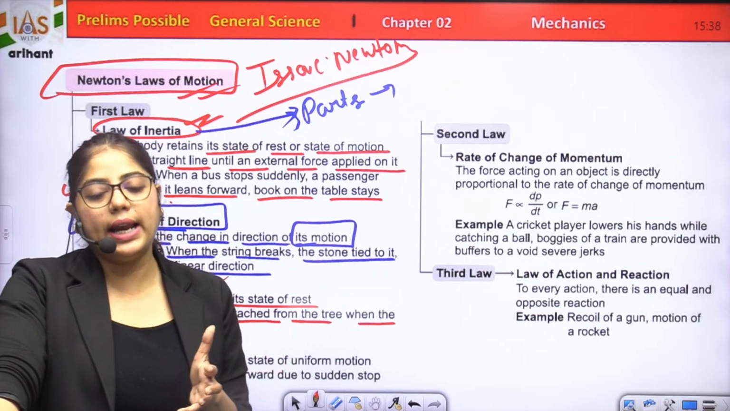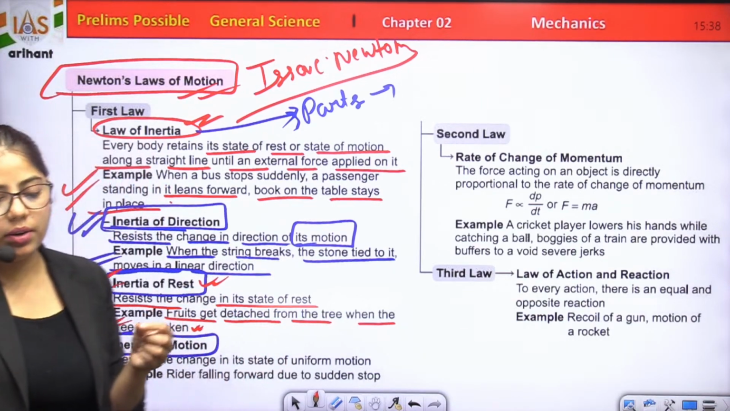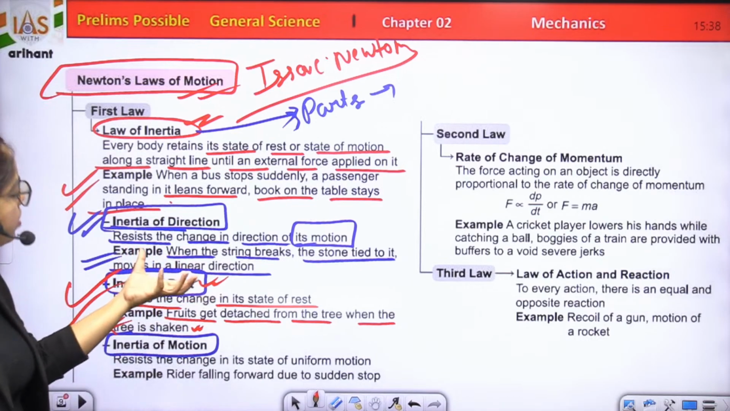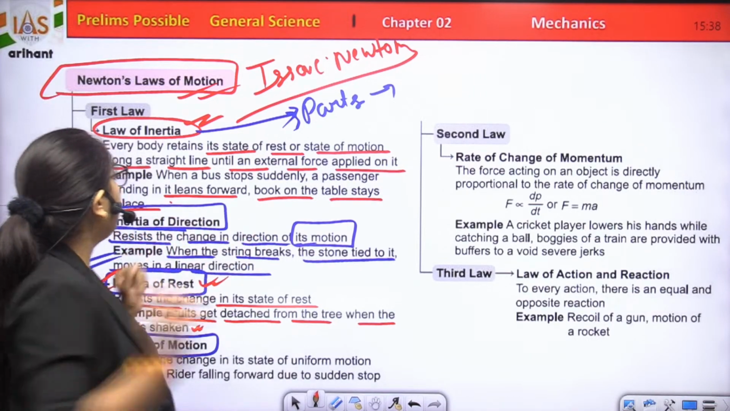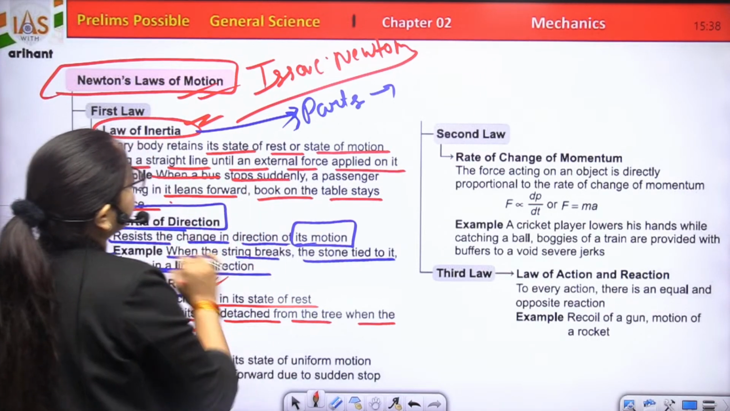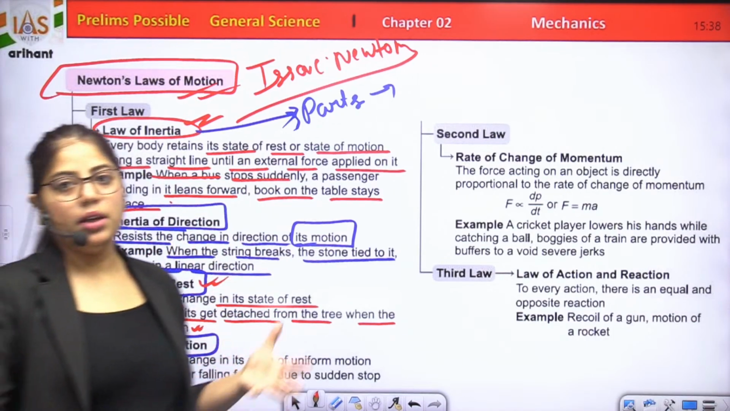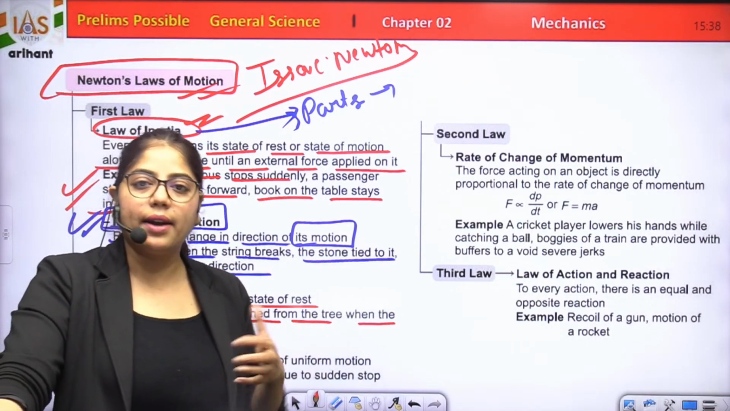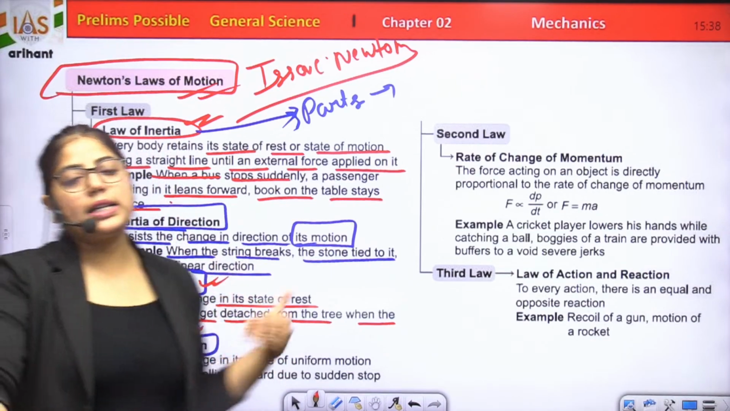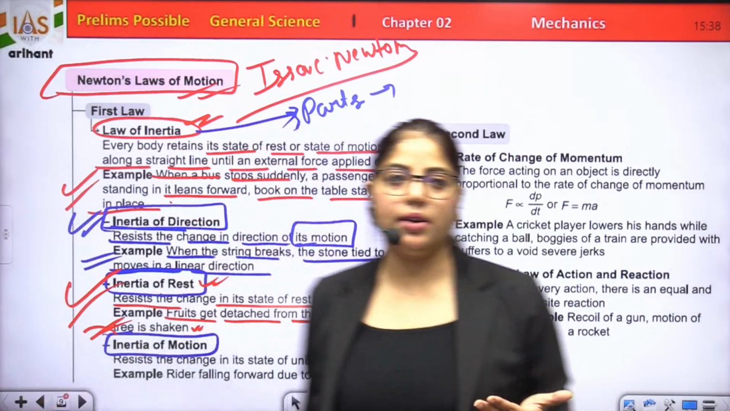Also, you can take the example of a bus. When a bus stops suddenly, or when a bus starts suddenly, your whole body is at rest unless an external force is applied on it, right?